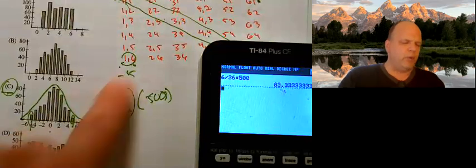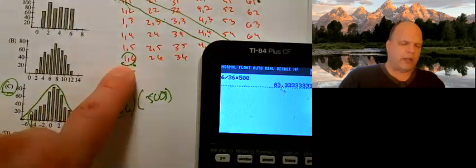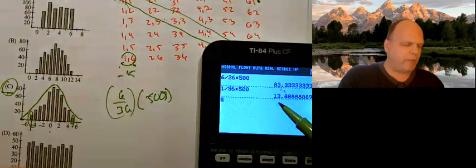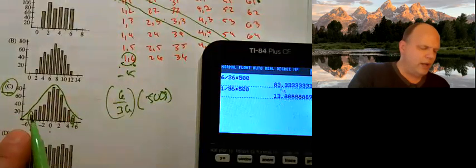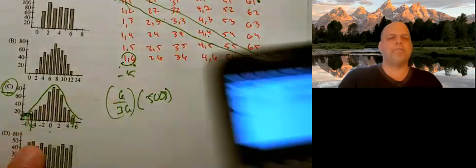If we wanted to check the ones on the end, this is 1 out of 36. 1 divided by 36. We did it at 500, so times 500. And we would expect to have about 13. And sure enough, we're definitely under 20.